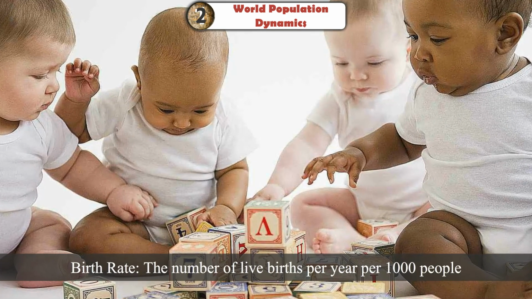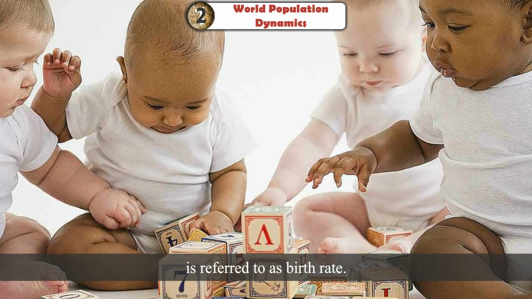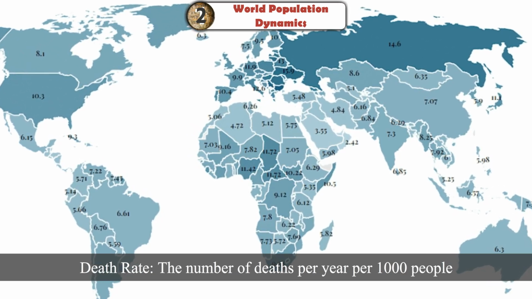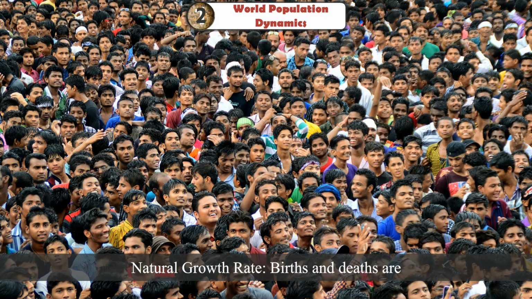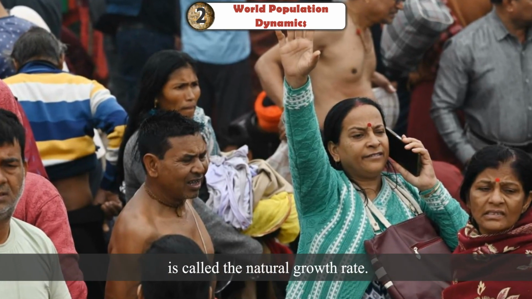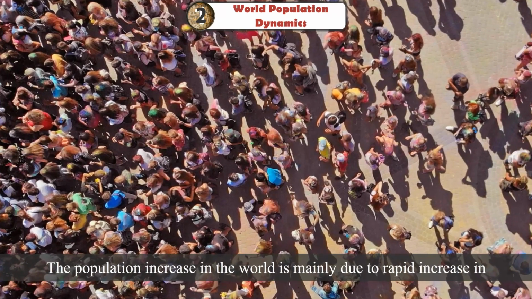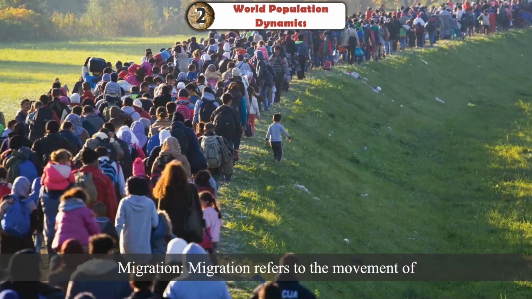Birth rate. The number of live births per year per 1,000 people is referred to as birth rate. Death rate. The number of deaths per year per 1,000 people is called death rate. Natural growth rate. Births and deaths are the natural causes of population change. The difference between the birth rate and death rate of a country is called the natural growth rate. The population increase in the world is mainly due to rapid increase in the natural growth rate.